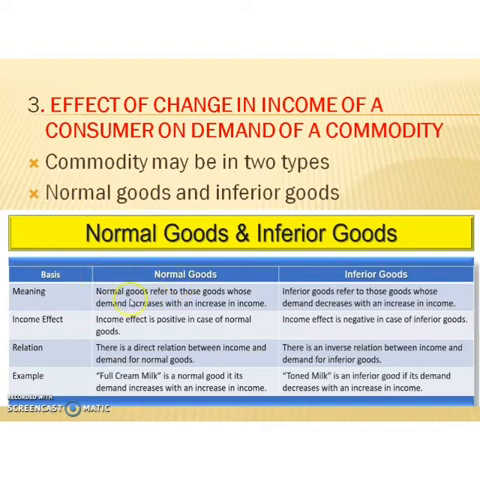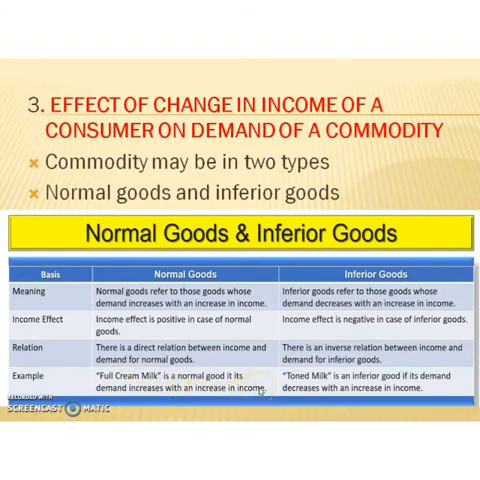So normal goods refers to those goods whose demand increases with an increase in income. That means if income increases, the demand for normal goods also increases. There is a positive relation between income and demand of normal goods. For example, full cream milk is a normal good. Its demand increases with an increase in income.